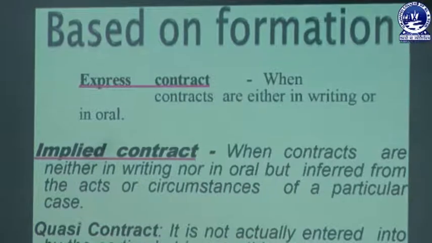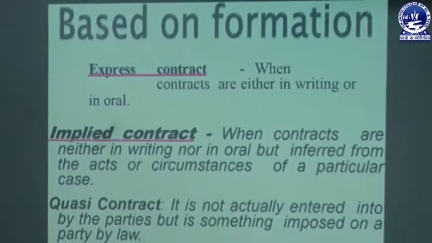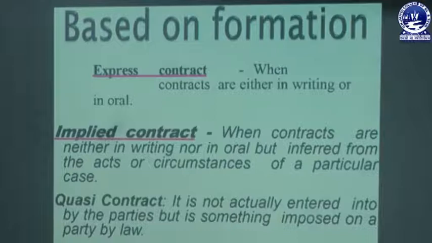When a contract is made either in written form or orally, that is called an express contract. Express contract arises in the form of written documents or through spoken words between both the parties. Implied contract arises out of the behavior or conduct between both the parties.